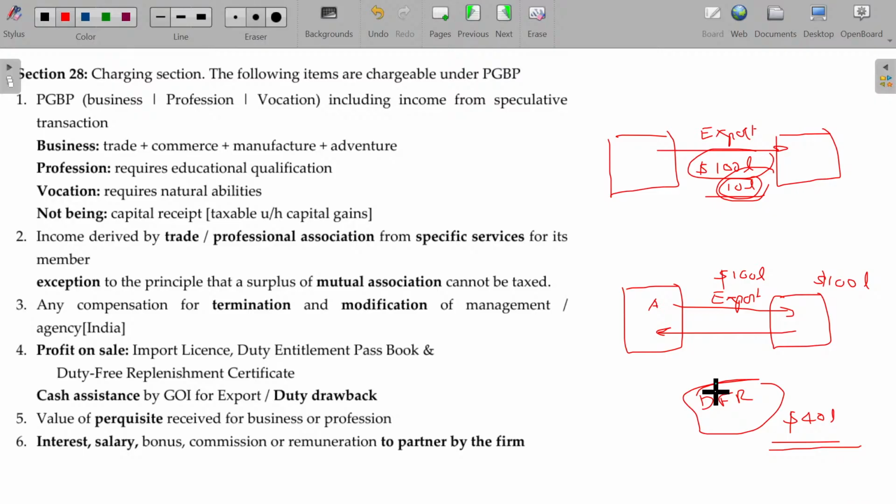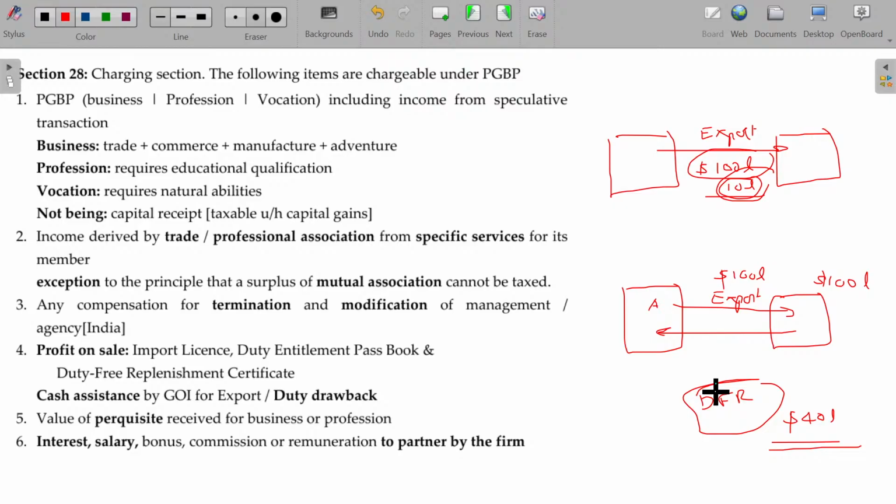So first you export, stating the value of the export, and you get the permission to import later without paying the duty. In the reverse case, you import first, pay the duty, and later on exporting, you get the duty drawback. You can withdraw.